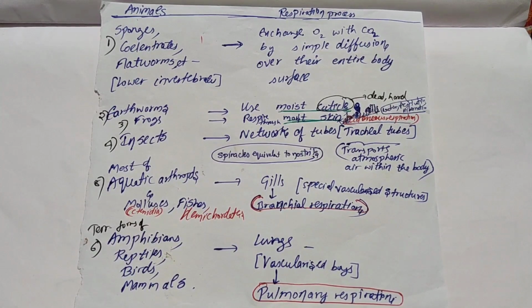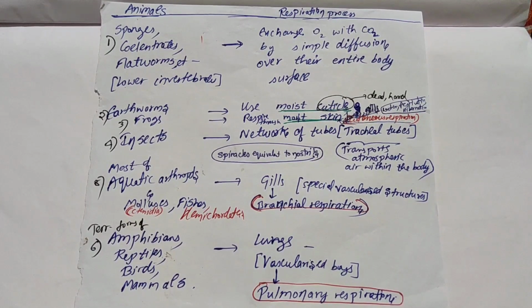In insects, it occurs by tracheal tubes. By these tracheal tubes, the atmospheric air is transported in the whole body. And in human beings there are nostrils, right? These nostrils and the spiracles in cockroach or any insect have almost the same function.